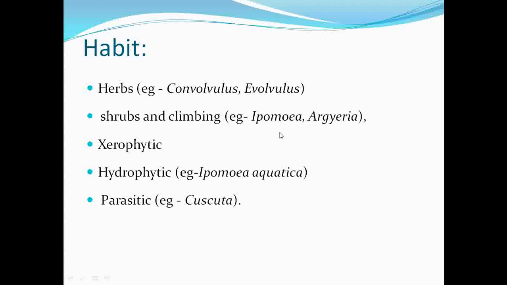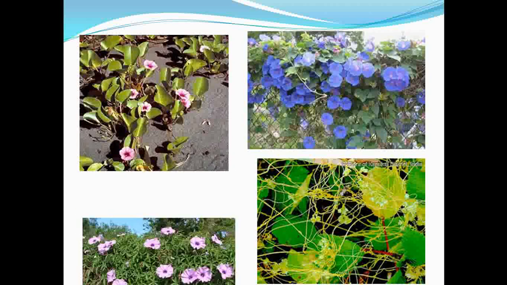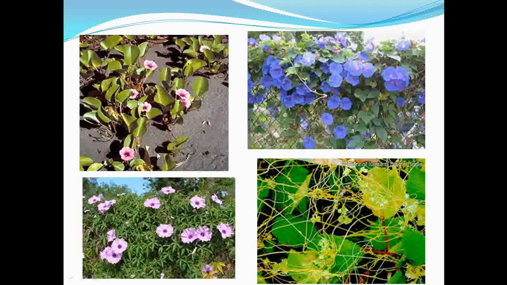So this is about the habit. Basically this family is a combination of all habits: herbs, shrubs, climbers. Some of them are hydrophytic and parasitic plants also. Now moving to the next, see the different habits of the plants which belong to the family Convolvulaceae.